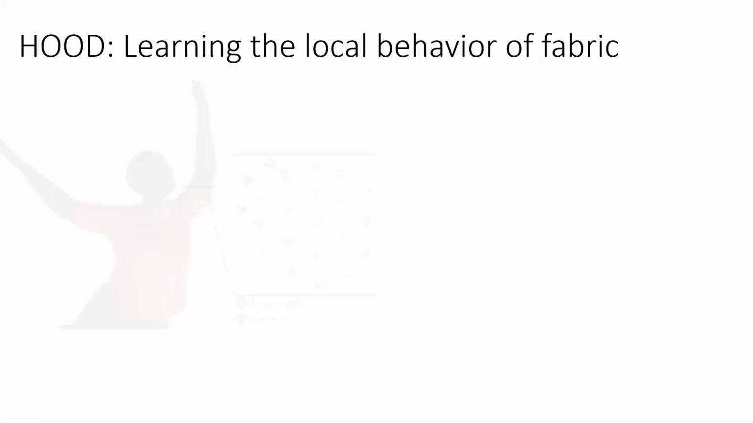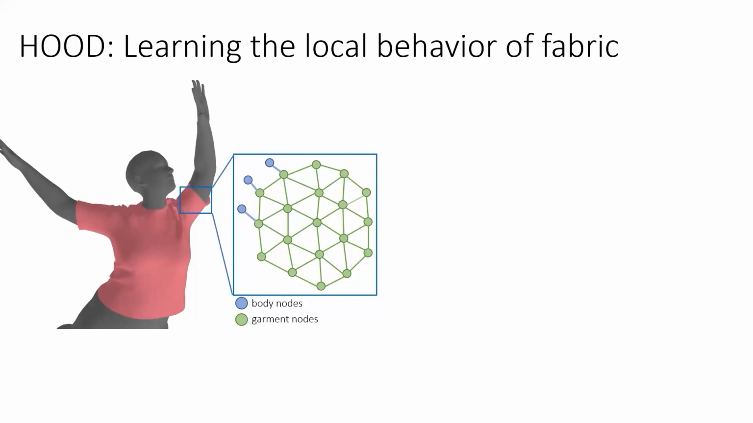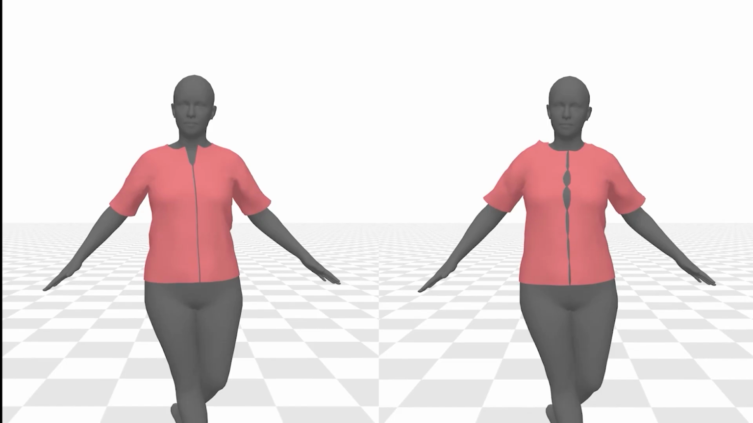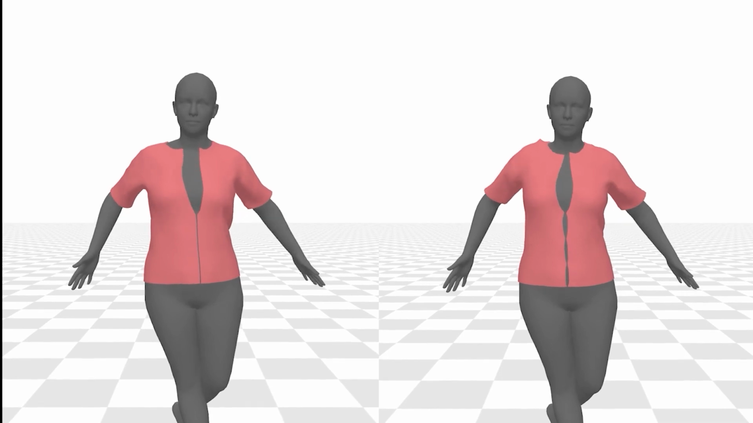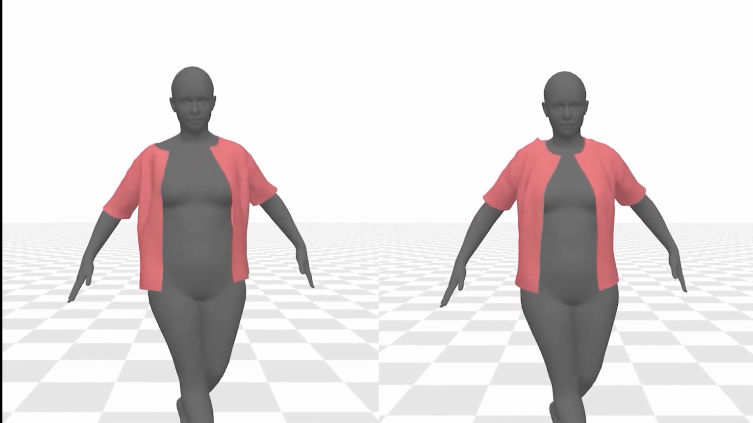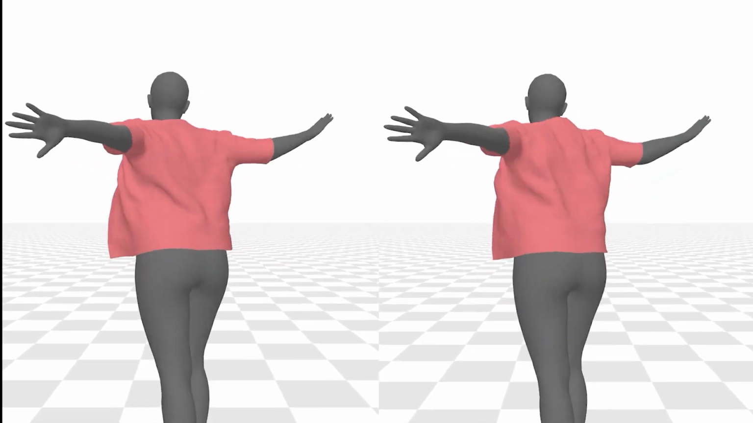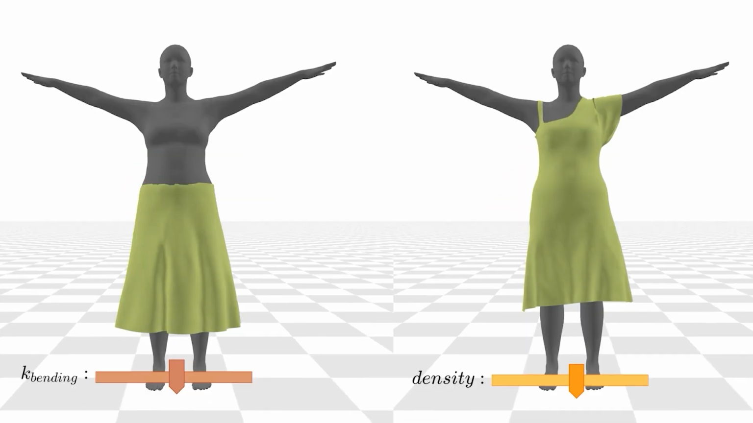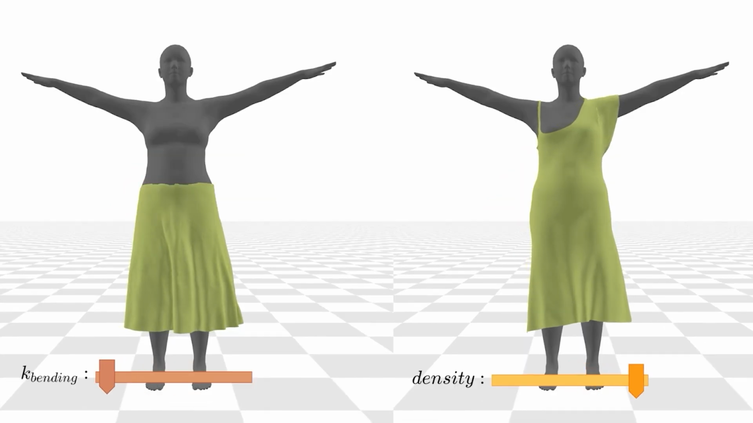In this work, we propose to instead learn the local behavior of fabric. In this way, our method generalizes to arbitrary types of garments, including those unseen during training. Also, since our method does not rely on linear blend skinning, it can auto-regressively simulate loose free-flowing garment motions. Unlike state-of-the-art approaches, our local graph-based method can model garments with dynamically changing topology, and simulate different materials without retraining.